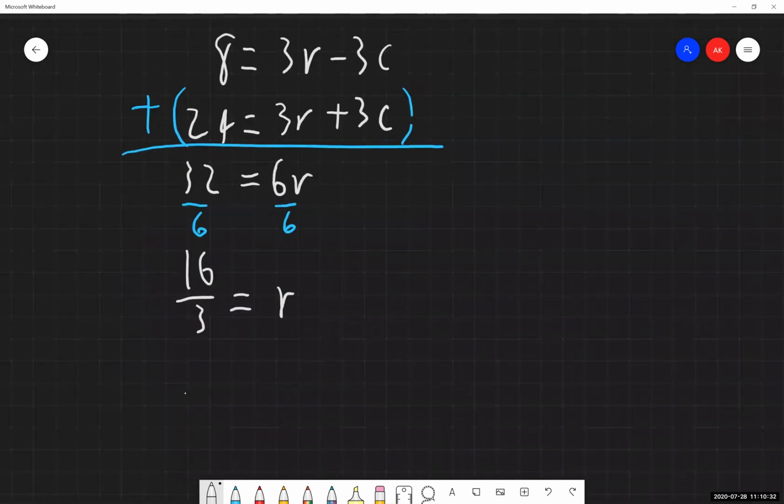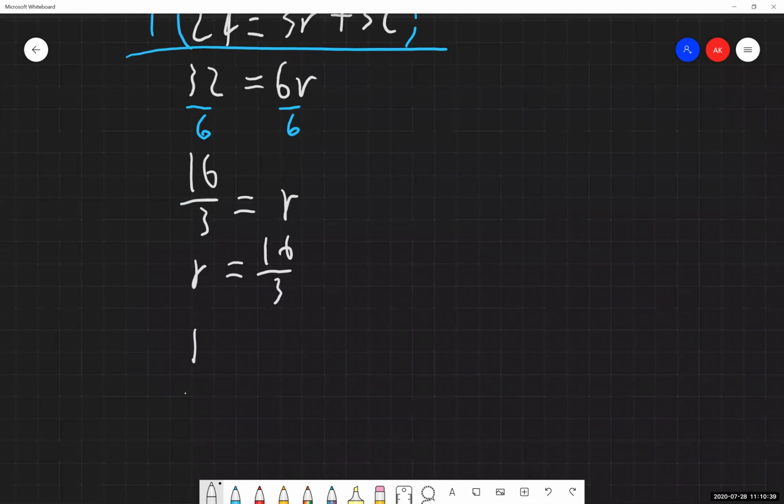We can also rewrite this. We'll put it out in both forms. Oops. There we go. So this thing would be 5.3 repeating forever. Okay. So we have the rate of the boats, and now we determine the rate of the river's current.